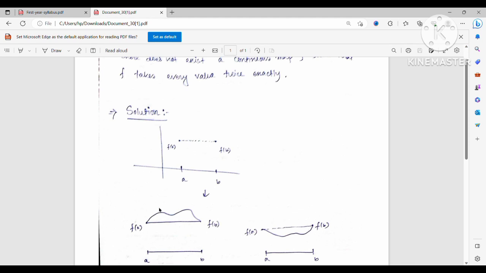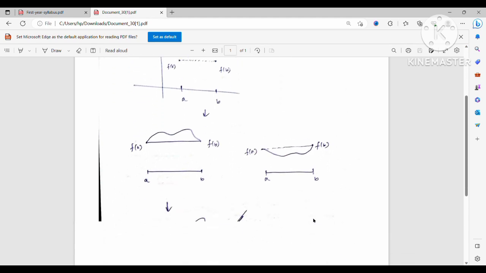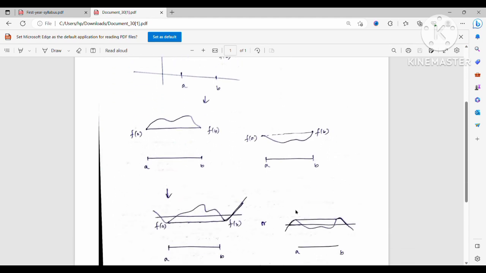So we can assume that f(x) is greater than f(a), and that is the same as f(b), for all x between a and b, or f(x) is less than f(a) for all x between a and b. So without loss of generality you can assume that f(x) is greater than f(a) for all x, or f(x) is less than f(a) for all x. In that case,